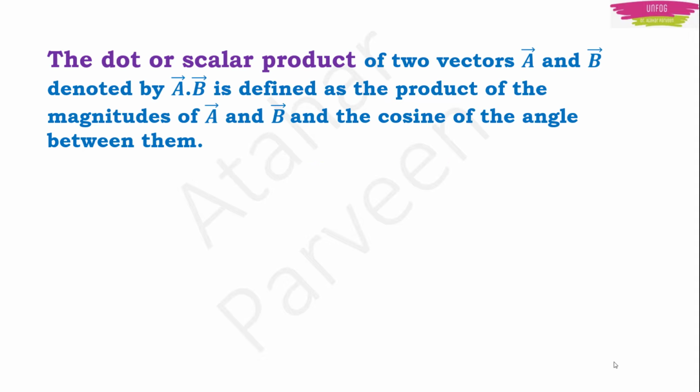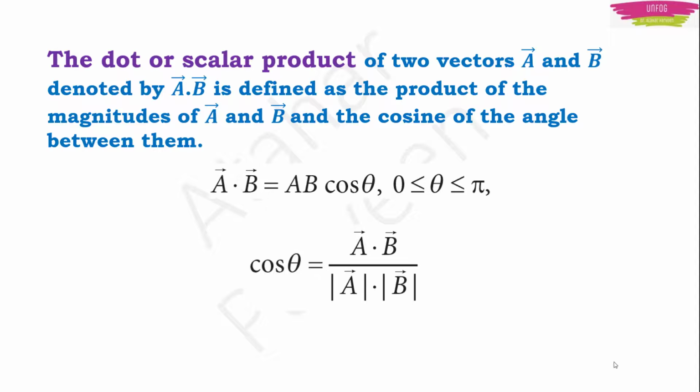Now this dot product or scalar product of two vectors A and B is denoted by A dot B. And it is defined as the product of magnitudes of A and B and the cosine of the angle between them. Means if you want to take the product of A and B, you write it as A dot B, and the value of this A dot B, the vector A dot vector B, will be equal to AB into cos theta. This theta is the angle between these vectors A and B, and the value of this theta will lie between 0 and pi because we are talking about the cos theta.